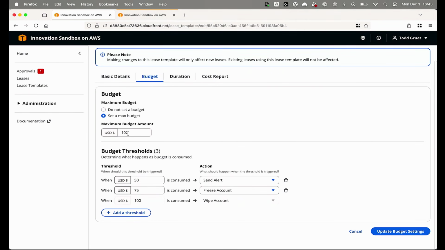I'm going to go over to budget. We could set a maximum budget. We don't have to set a maximum budget, but here we have it set for $50. It's going to send an alert. At $75, the account will be frozen, and at $100, the account will be wiped. We have a lot of customers that don't ever want to wipe their Sandbox accounts just based on how they use Sandboxes today. My recommendation is to always keep the wipe account action, even if you put that dollar amount very high, just as a safeguard against runaway costs. We don't have to do each one of these actions. We can pick and choose.